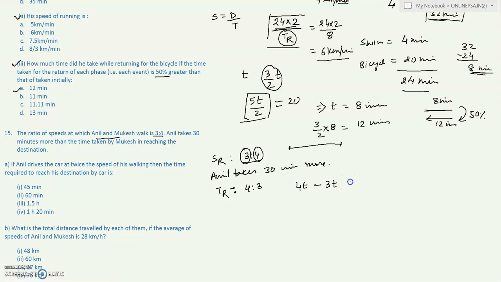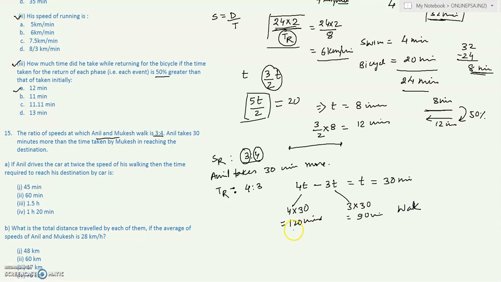What is the difference? The difference is t. Now this t is given as 30 minutes in the question, which means Anil takes 4 into 30, which is 120 minutes, and Mukesh takes 3 multiplied by 30, which is 90 minutes to cover the distance. So these times are when they walk.